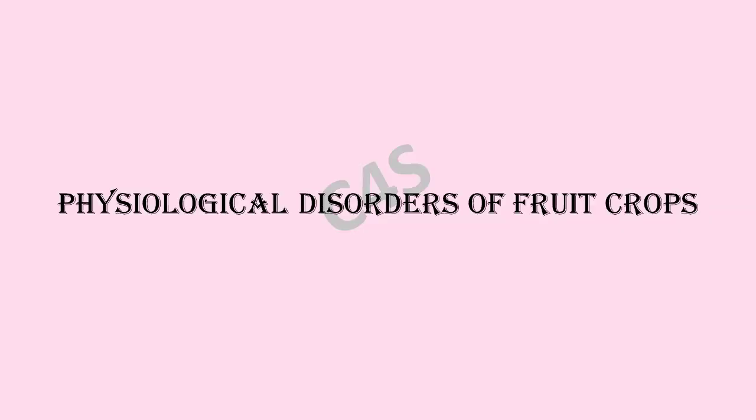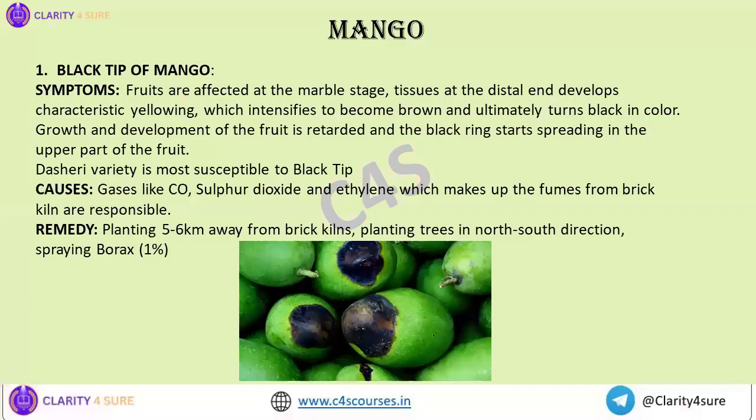So next, let us talk about the physiological disorders of some of the important fruit crops. Here we're going to see about those physiological disorders which have a very high probability of appearing in examinations like IBPS AFO or NABARD Grade A 2025. The first we'll talk about mango.